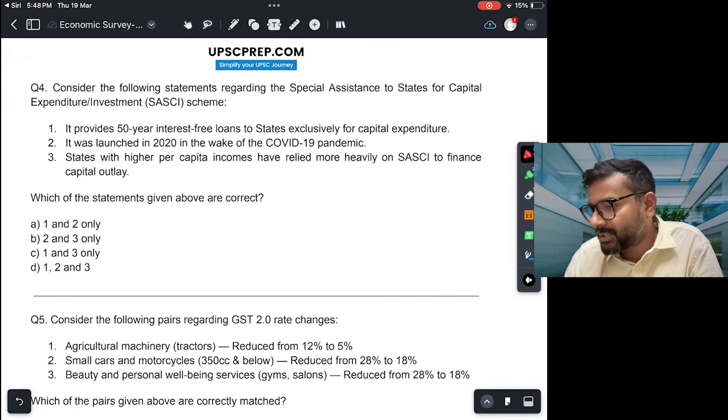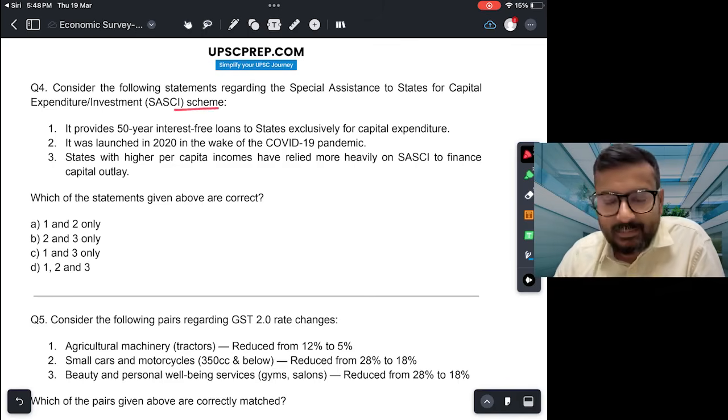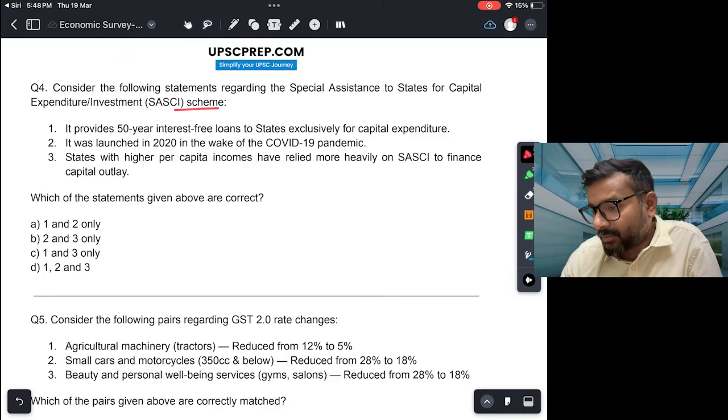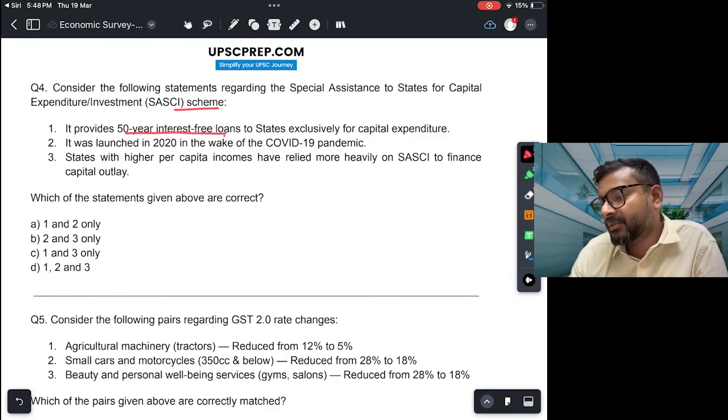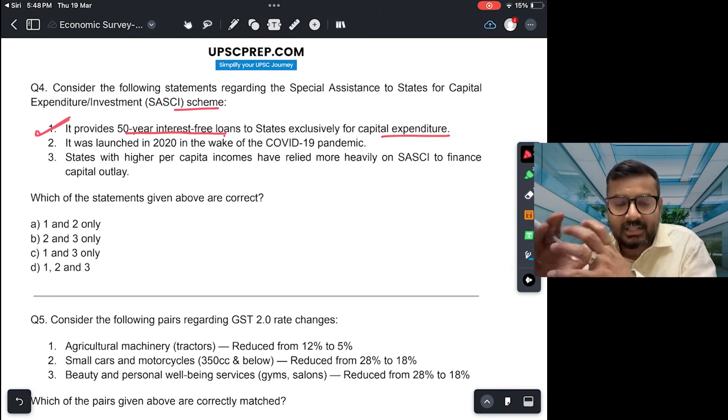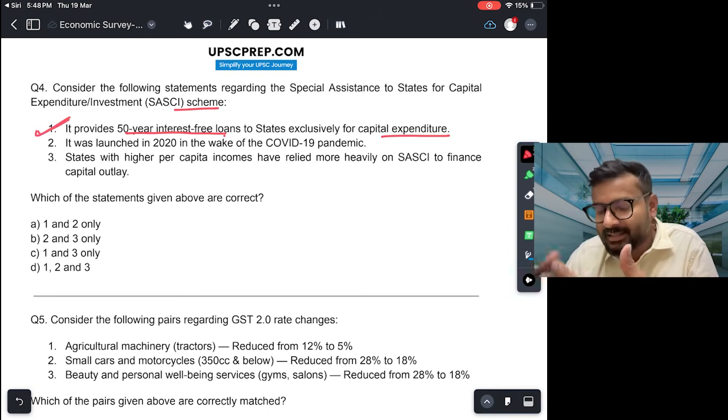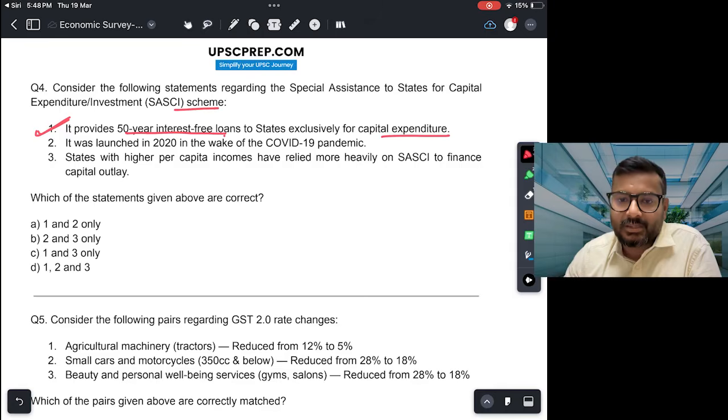Fourth, consider the following statements regarding special assistance to states for capital expenditure investment scheme. SASCI scheme है. We have already talked about it. It provides 50-year interest-free loans to states exclusively for capital expenditure. This again is correct. So 50 साल के लिए interest-free loan center is giving to the states only for capital expenditure. So this money they cannot use for revenue expenditure. They cannot use it for subsidies or schemes or those sort of things. Only for capital expenditure it can be used.